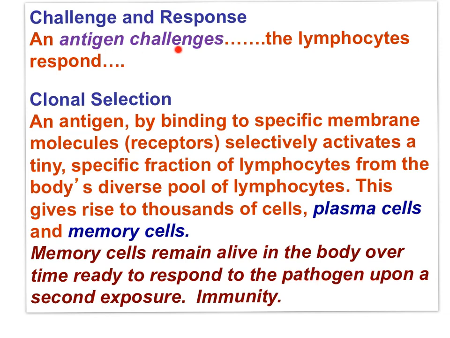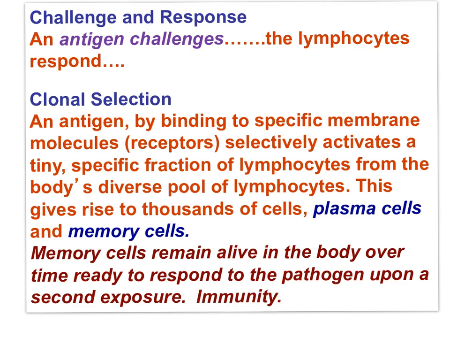An antigen challenges and the lymphocytes respond. An antigen, by binding to specific membrane molecules, receptors, selectively activates a tiny specific fraction of lymphocytes from the body's diverse pool of lymphocytes. This gives rise to thousands of cells, a clone. These are plasma cells that secrete antibodies, and memory cells that provide immunity. Memory cells remain alive in the body over time, ready to respond to the pathogen upon a second exposure.